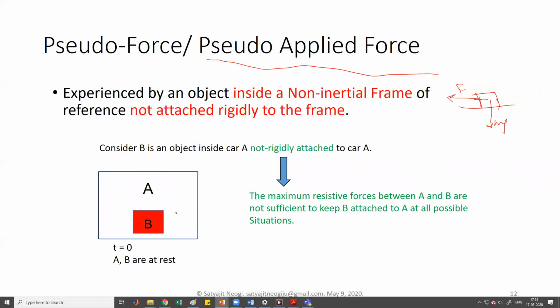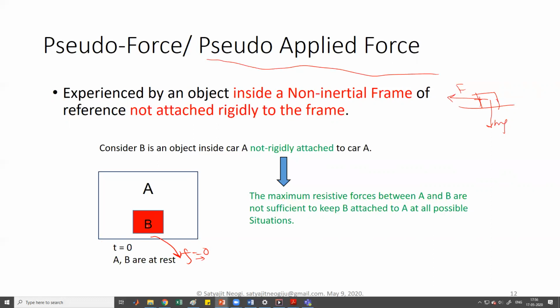I'm assuming that it is completely separate from the bus, inside the bus but completely separate. It is hard to imagine this kind of scenario, but what we are assuming here is that on this surface the frictional force is 0. So this is basically a smooth surface. Suppose you applied soap on it and made it very slippery, so that the frictional forces are almost 0, tending to 0.